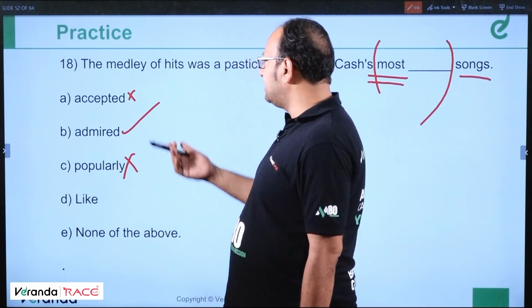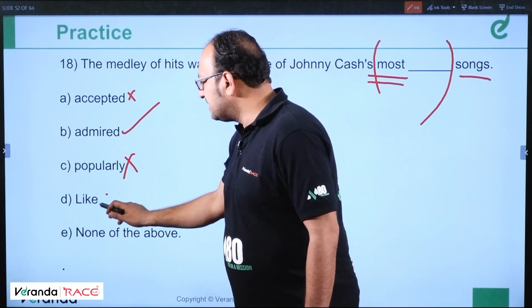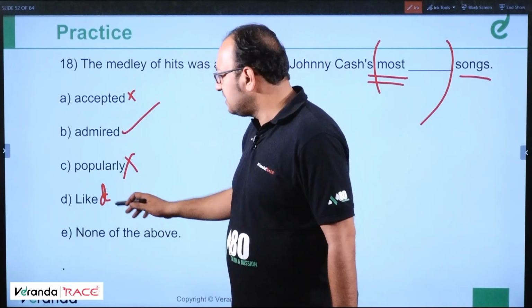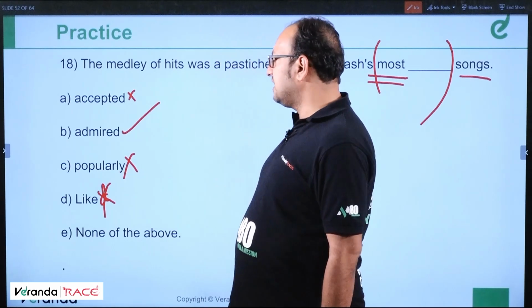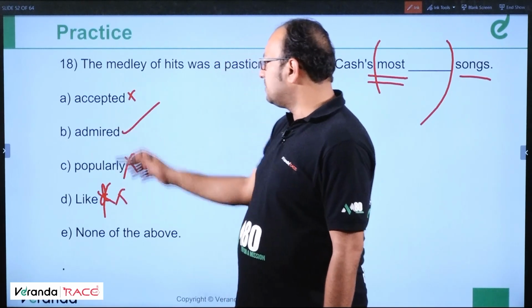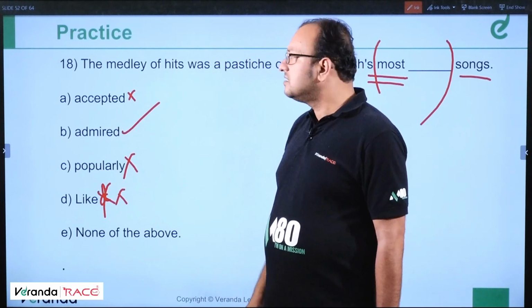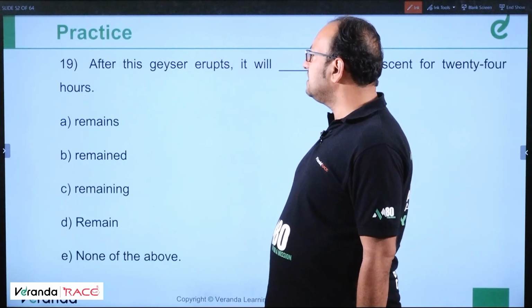So it should be most admired songs. Liked, it should have been liked, then it could have been the answer, but it's not like that. So it's an incorrect option. So admired is the best option available. Clear? Moving ahead, question number 19.